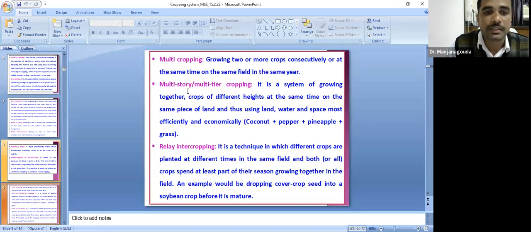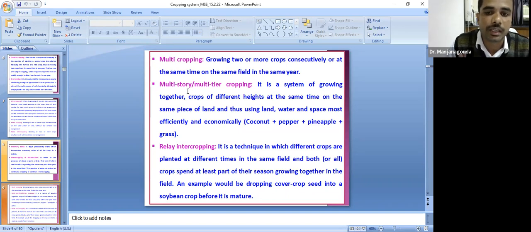One more important one is relay cropping. In relay cropping, we sow the second crop as an intercrop in a mature standing crop. Say for example, in northern India, when paddy is at the reproductive stage, they will broadcast lentil and lathyrus seeds in the mature paddy field. They will utilize the residual moisture, and without additional use of inputs, the farmers will get an income. That is called relay cropping.